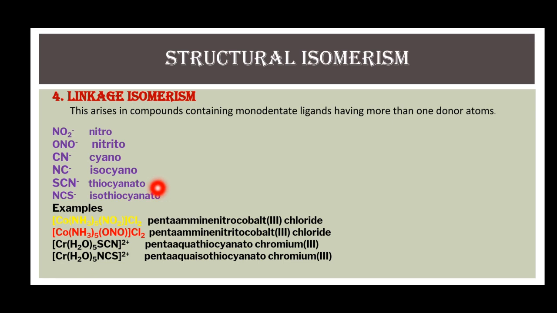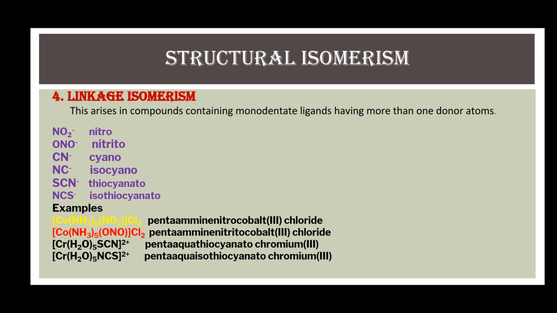In SCN, uninegative anion, in this thiocyanato ligand, the donor atom is sulfur, and when the nitrogen atom donates its lone pair of electron, it is called as isothiocyanato. In two different complexes, the only difference is in the point of attachment or the type of donor atom, and this difference causes the difference in the physical and chemical properties of the isomers.